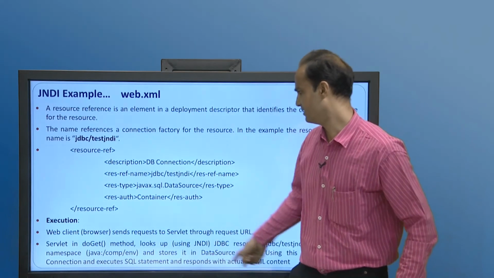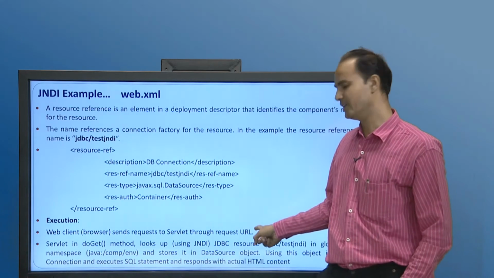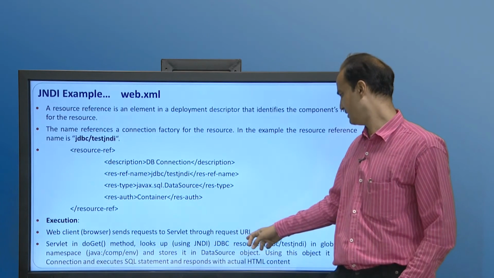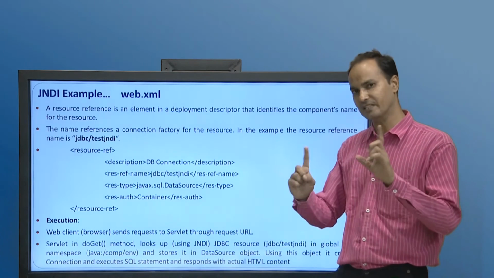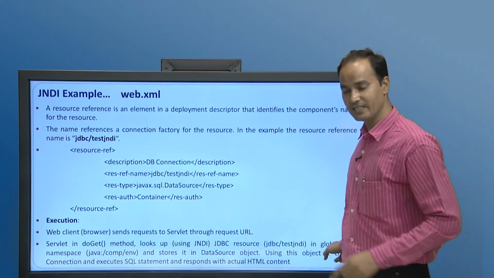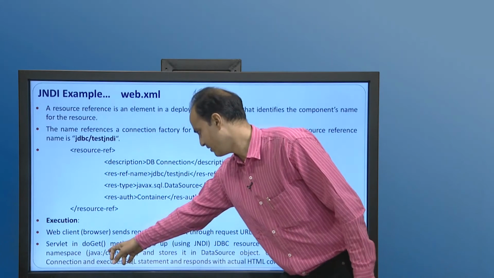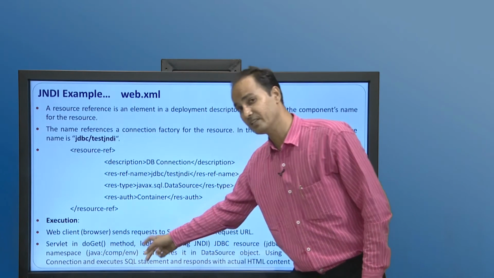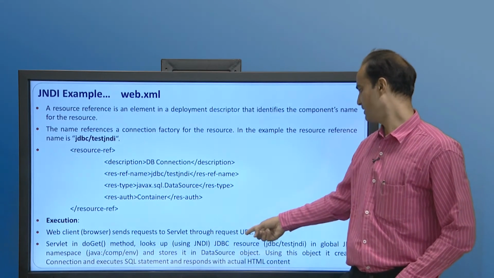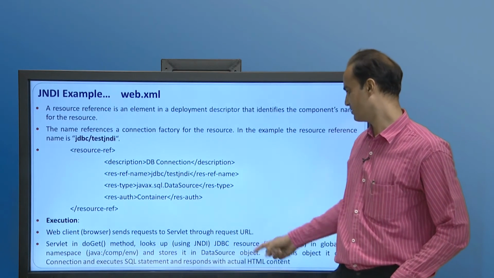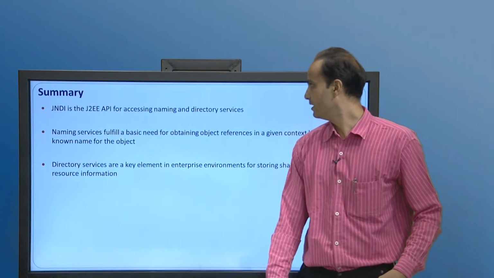Execution will look like this. The web client fires a request to the servlet through the request URL. The servlet's get method looks up the JNDI JDBC resource, jdbc/testJNDI, in the global JNDI, that is java:comp/env, as we have seen, and stores it in a data source object. Using this object, it creates a connection, executes SQL statements, and responds with the query result.